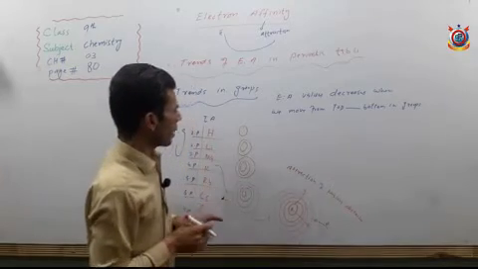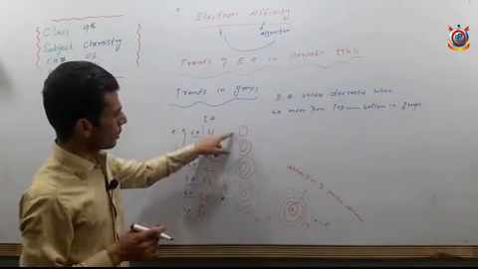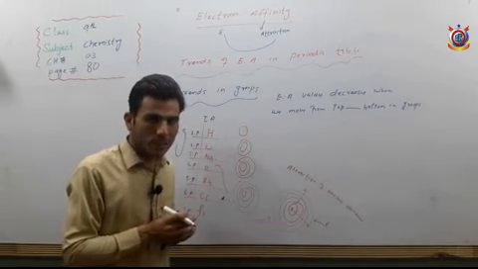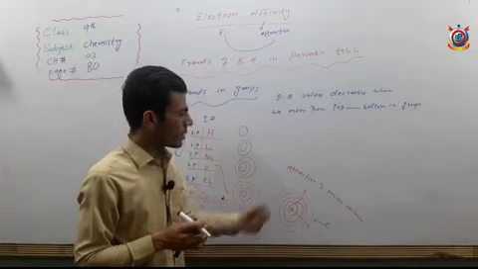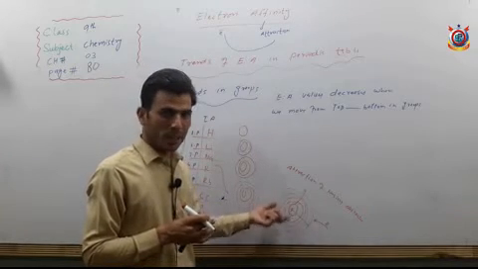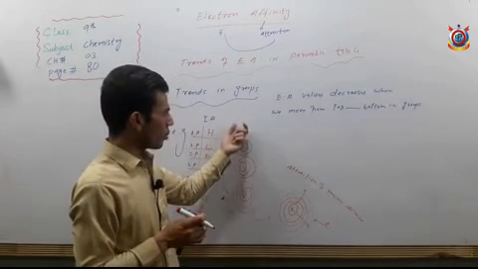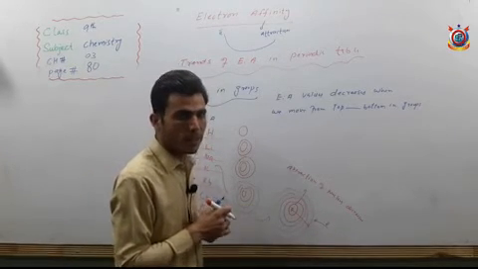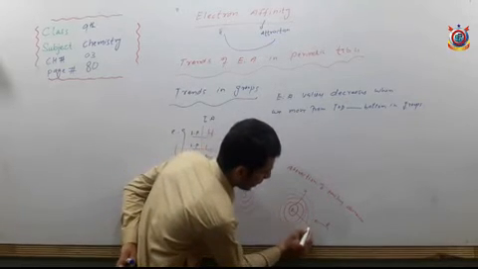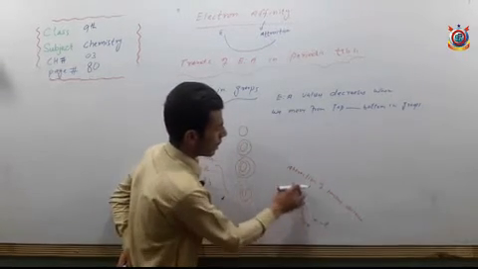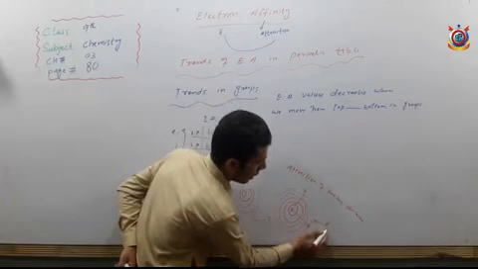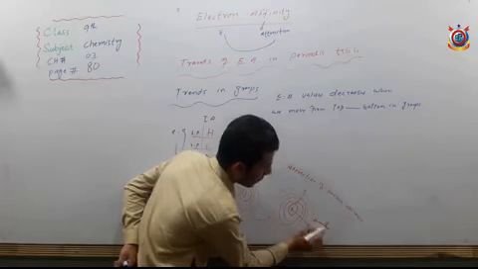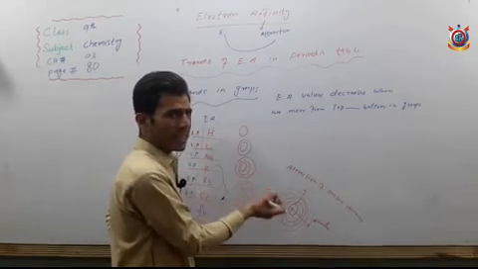Listen to it again. As we move from top to bottom, shells are added, due to which the size of an atom increases. Due to the increase in size of an atom, the shielding effect takes place from top to bottom, due to which the attraction of the nucleus decreases, and hence the nucleus attracts less strongly.